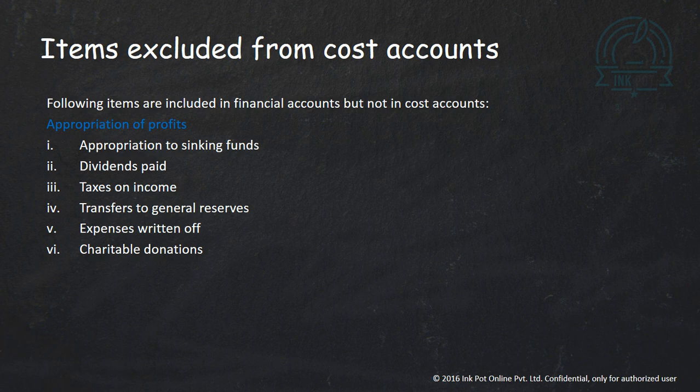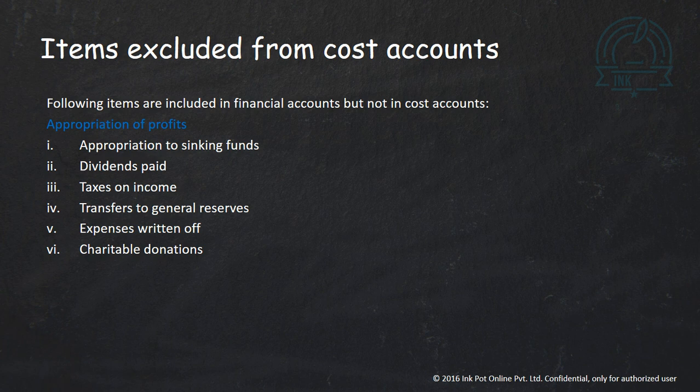Now, another important question for cost accounting is items which are excluded from cost accounts. So there are certain items which are of pure financial nature and are excluded from cost accounting. You have to cram these items. First, appropriation to sinking fund, that is whenever you are transferring some amount to reserves, that is not to be included in cost accounting. Dividend paid, it's an item of pure financial nature.